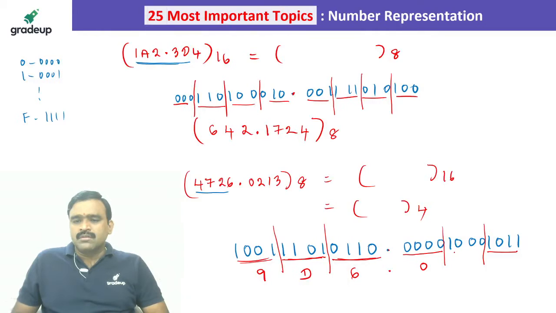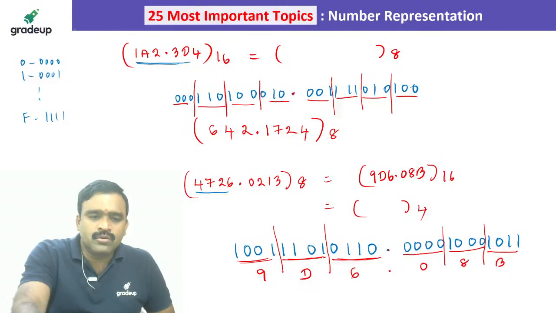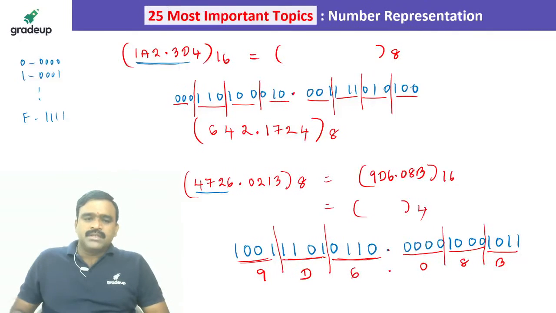So this is 0 and this is 8, and 1011 is nothing but B, so this is 96.08B. And as far as base 4 is concerned, we have to group them into 2 bits each.